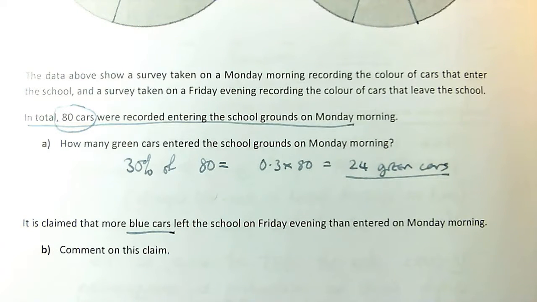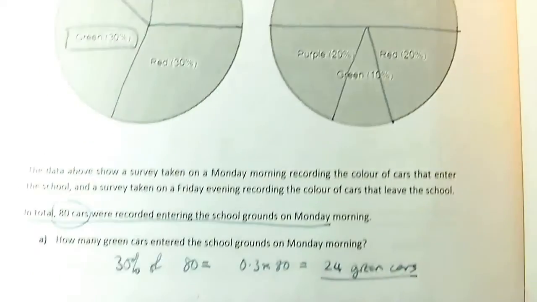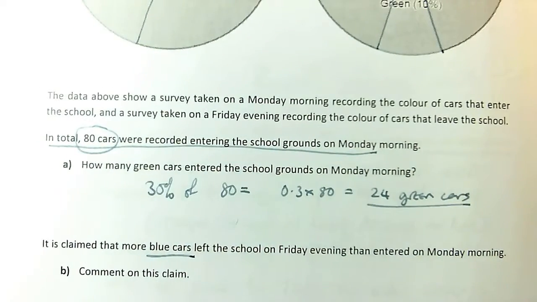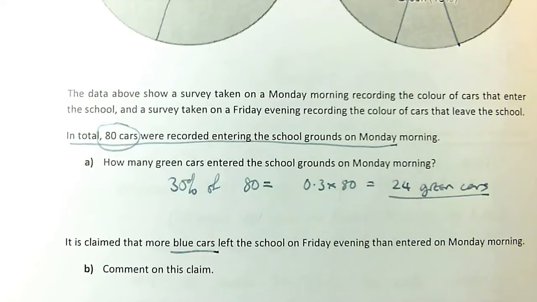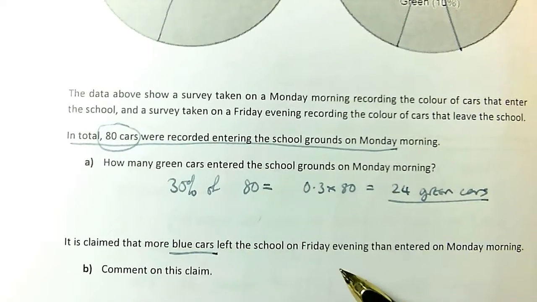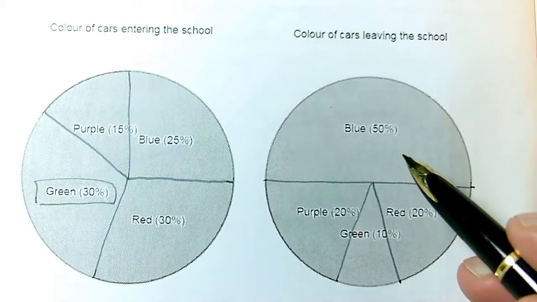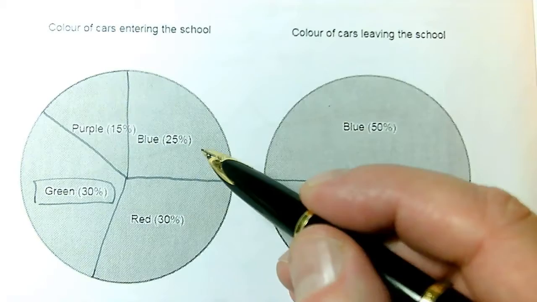So what I haven't got is anything to compare with that 80 cars. Although it was 50% of the cars leaving at that time on Friday, this might be a much smaller number of cars in total. So I can't say that in number terms there were more blue cars leaving on Friday evening, because if there were only 10 cars altogether leaving on Friday evening, then 50% of 10 is going to be a smaller number than 25% of 80.